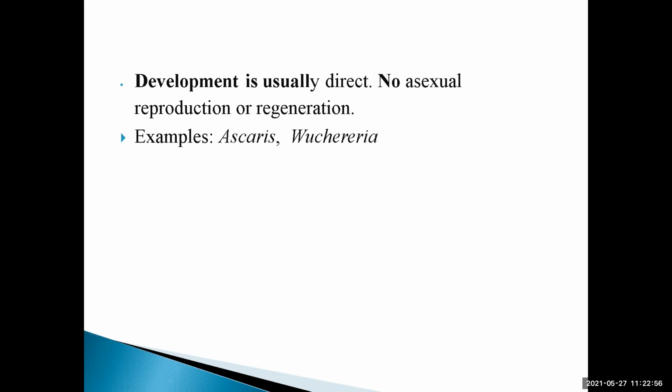But here males and females are present, they are dioecious, sexes are separate, and they undergo mating. So gametes are involved, and it is sexual reproduction. So asexual reproduction doesn't happen in this case.